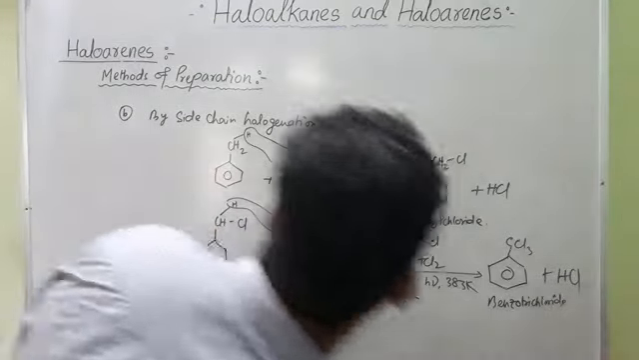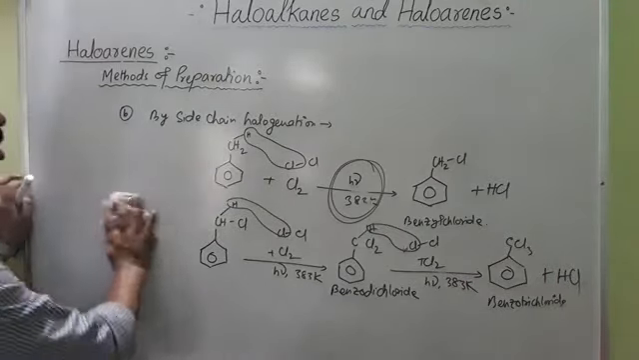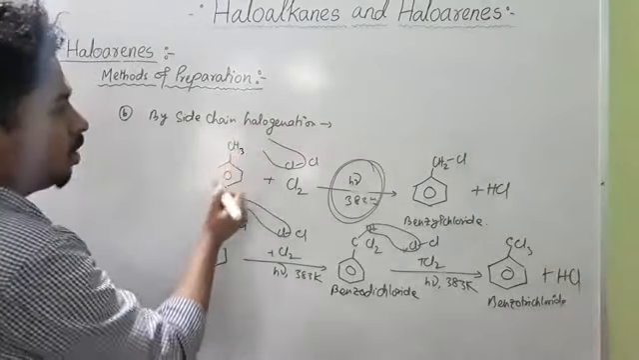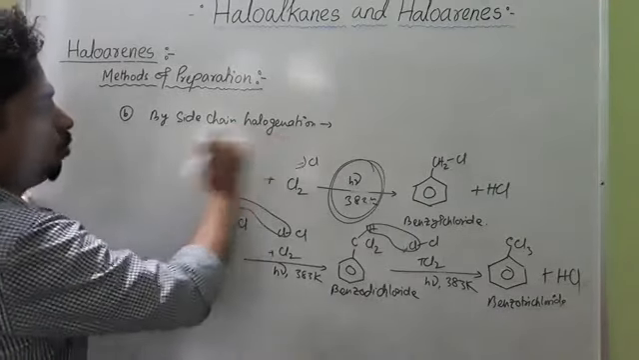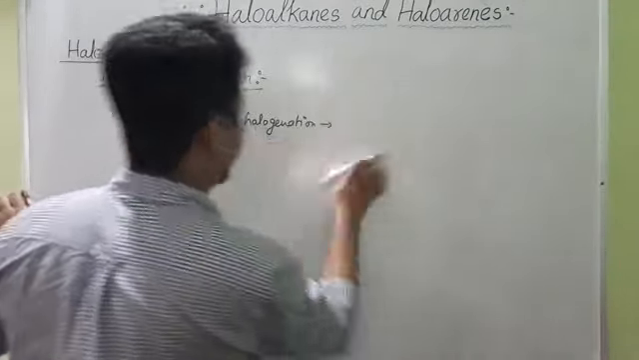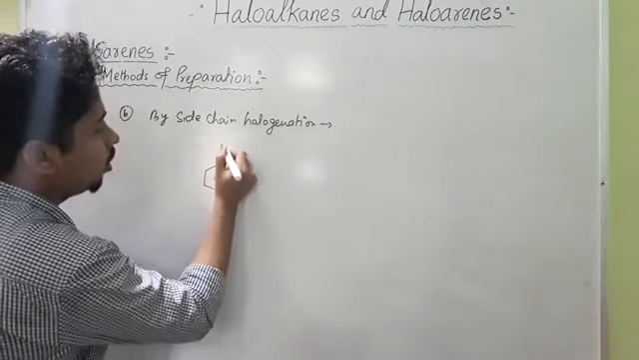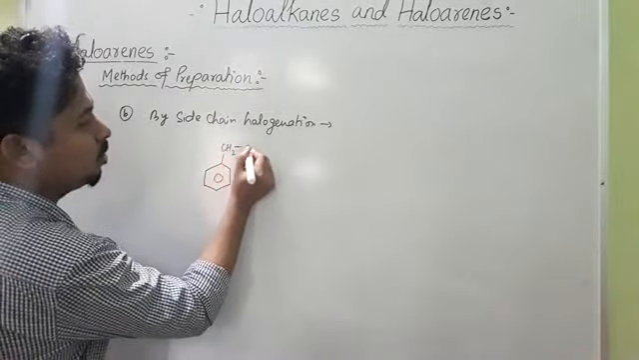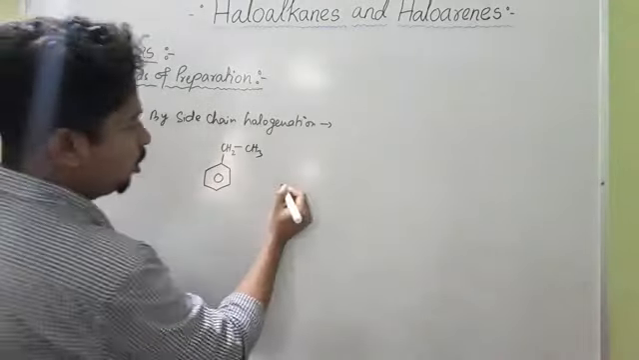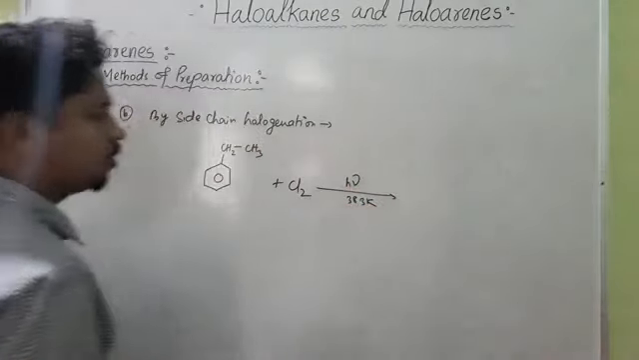So this is the product. Now, if the side chain is longer than this methyl group, what will be the product? Now we are going to discuss it. Suppose the reactant is benzene group, not CH3, but CH2CH3. This is longer than the methyl group; here we have an ethyl group. So this upon chlorination in the presence of photon, what will be the product?